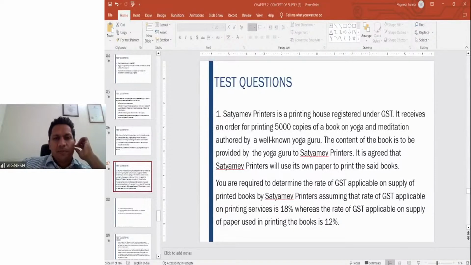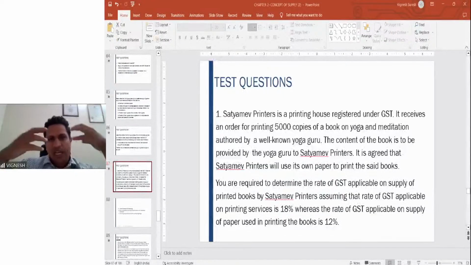Toothpaste and brush is a mixed supply, not a composite supply, because both are capable of being sold separately. The highest rate will be applicable.